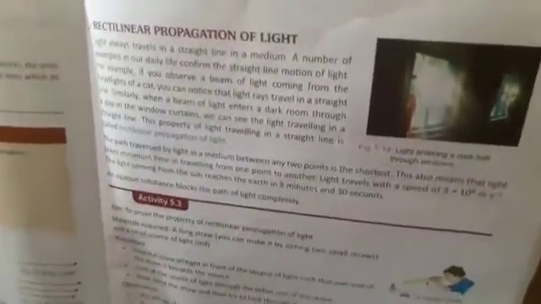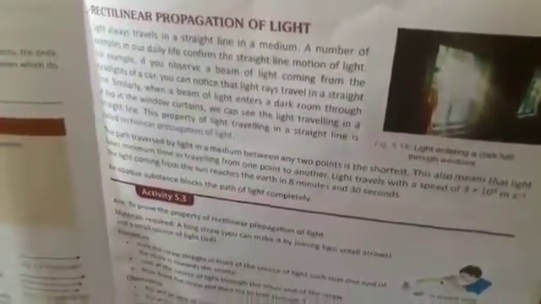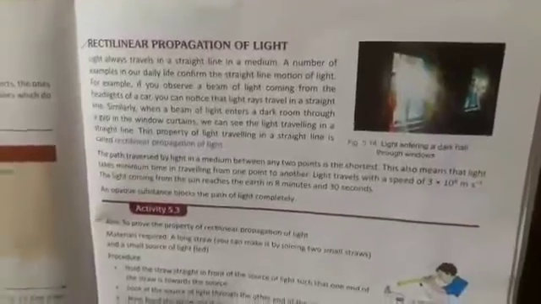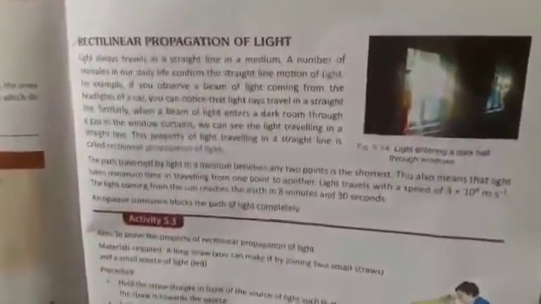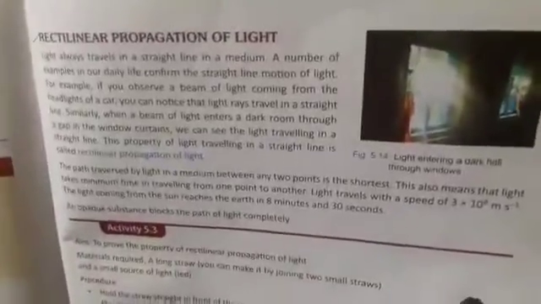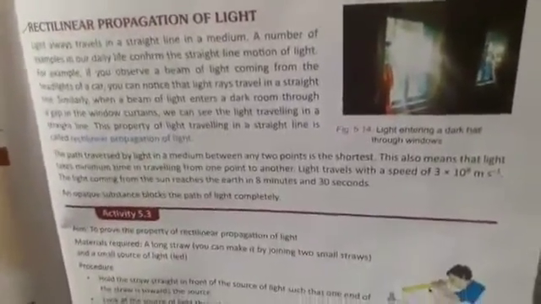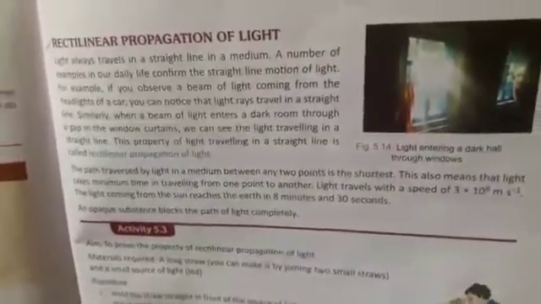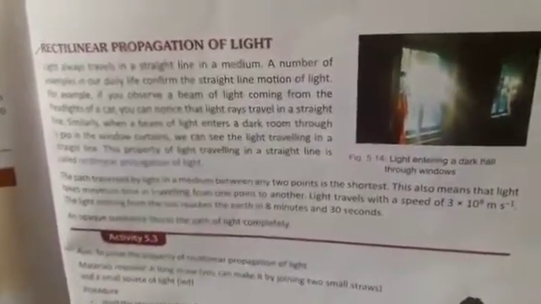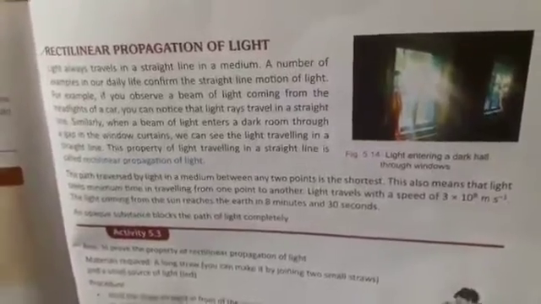When light travels in a straight line, in a straight path, this is called rectilinear propagation of light. Rectilinear means a straight line. See, light always travels in a straight line in a medium. A number of examples in our daily life confirm the straight line motion of light.